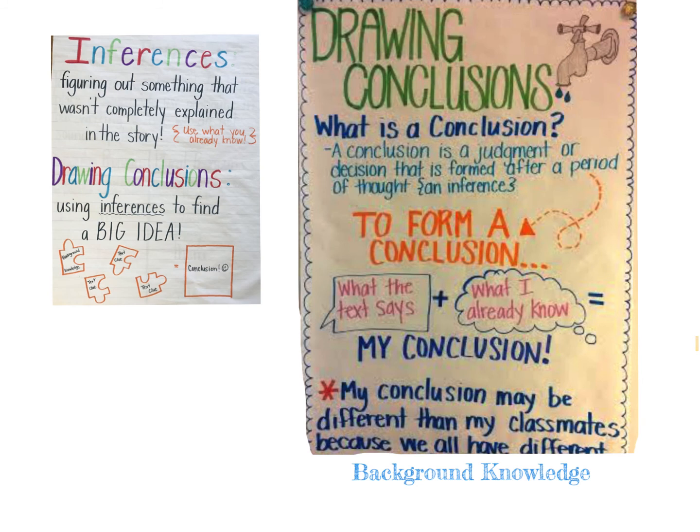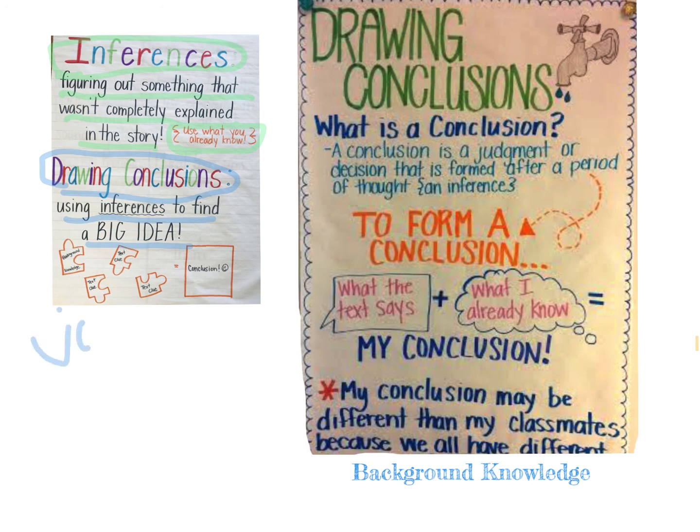To sum up drawing conclusions, we do have to use inferences. Inferences are figuring out something that wasn't completely explained in the story. We use what we already know, our background knowledge. But then drawing conclusions is taking all those inferences, using them to form a big idea, which is your judgment or your opinion.